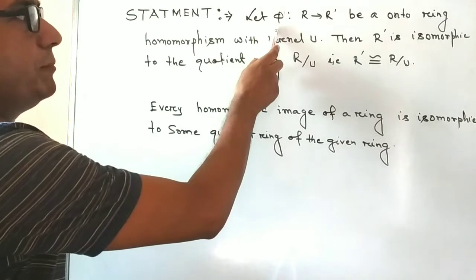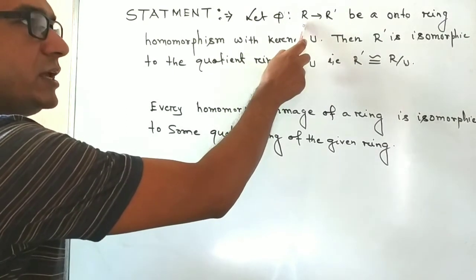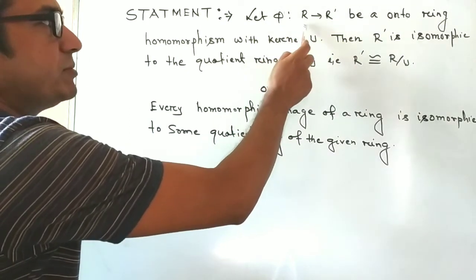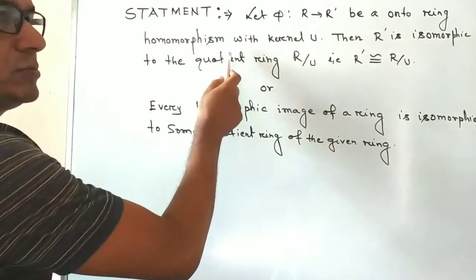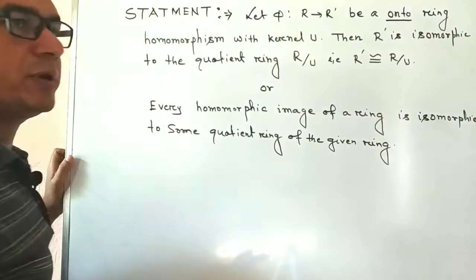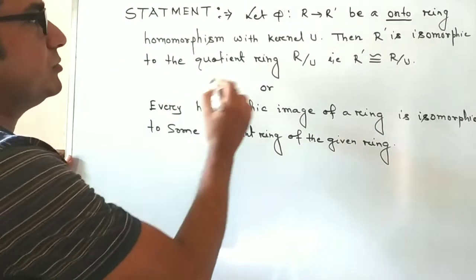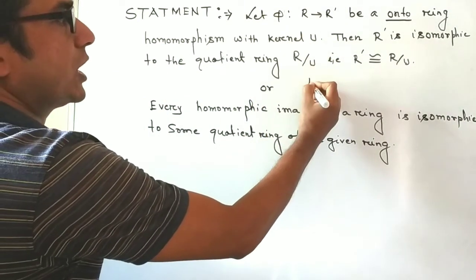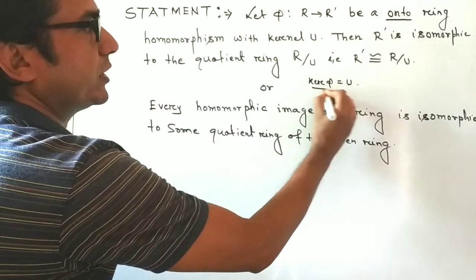Let phi map R to R dash, where R is a ring and R dash is also a ring. So phi maps R to R dash be an onto ring homomorphism. Here, onto is a very important word. Onto ring homomorphism with kernel U, that is, kernel phi equal to U, is given.